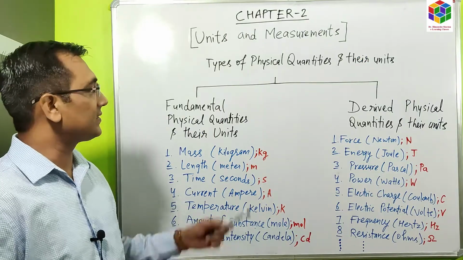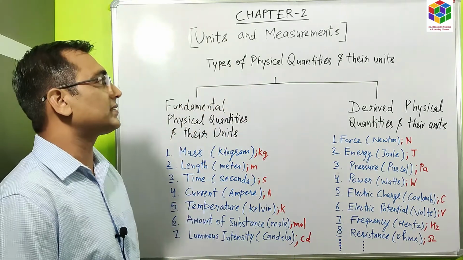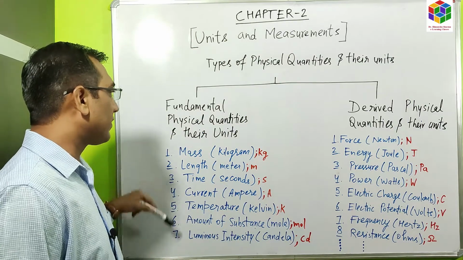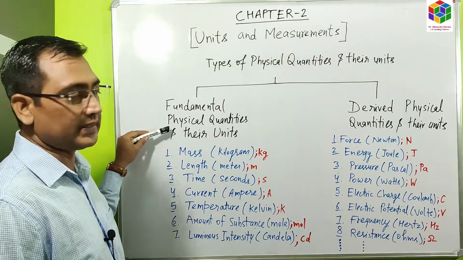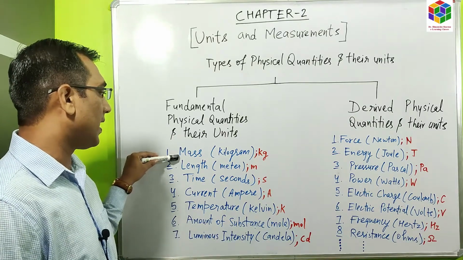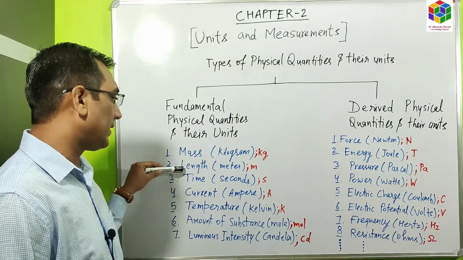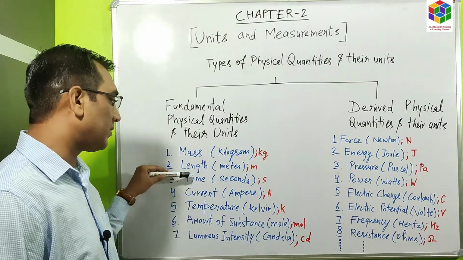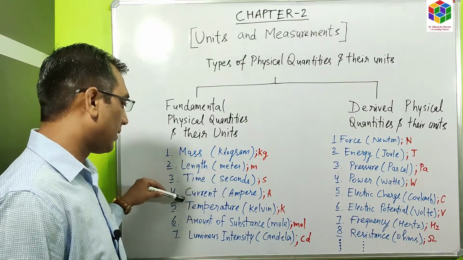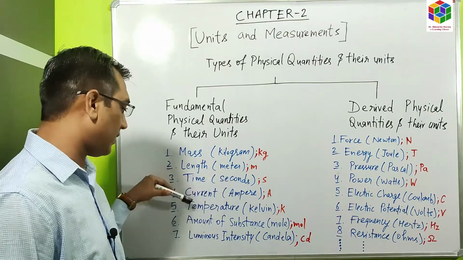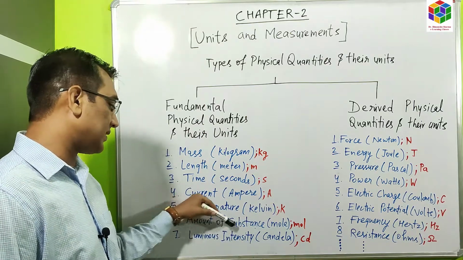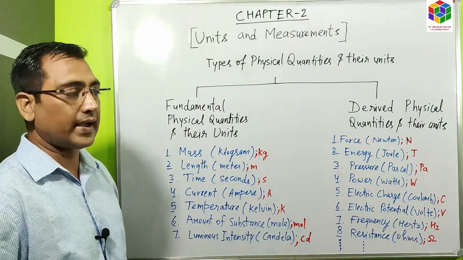Now we will discuss types of physical quantities and their units. First, there are 7 fundamental physical quantities and their units in physics. They are mass, kilogram; length, meter; time has unit seconds; current has unit ampere; temperature has unit of Kelvin; amount of substance has unit of mole; and luminous intensity has its unit as candela.